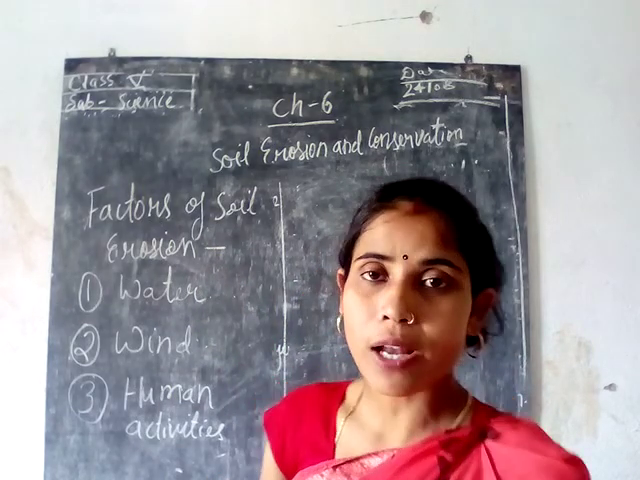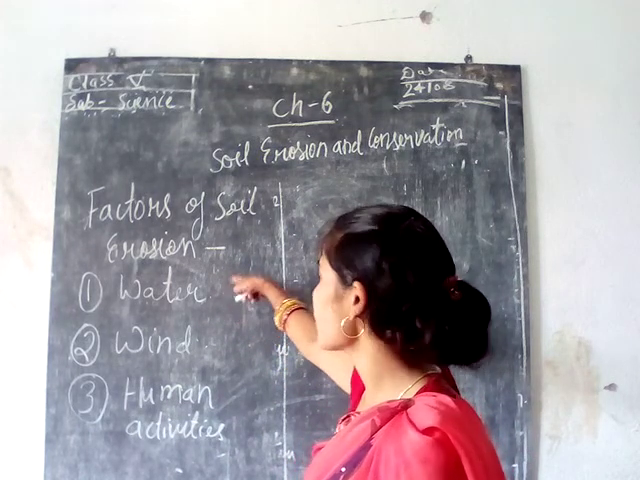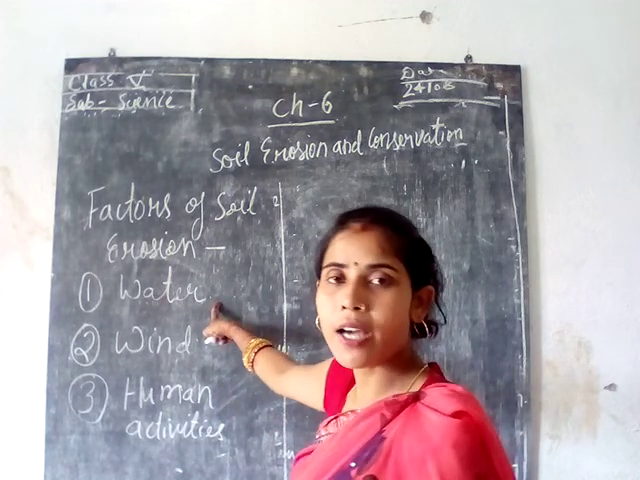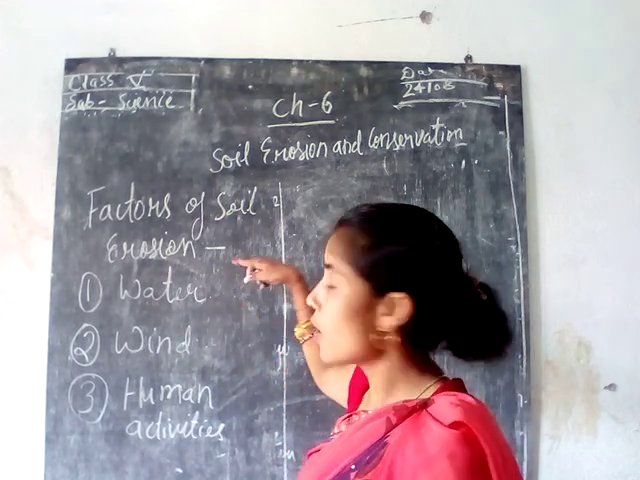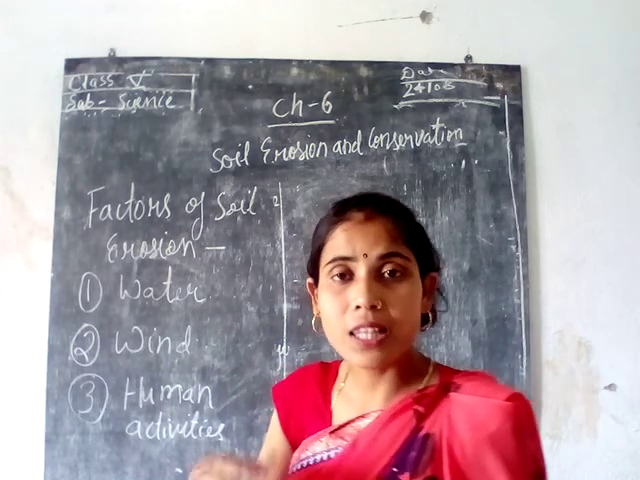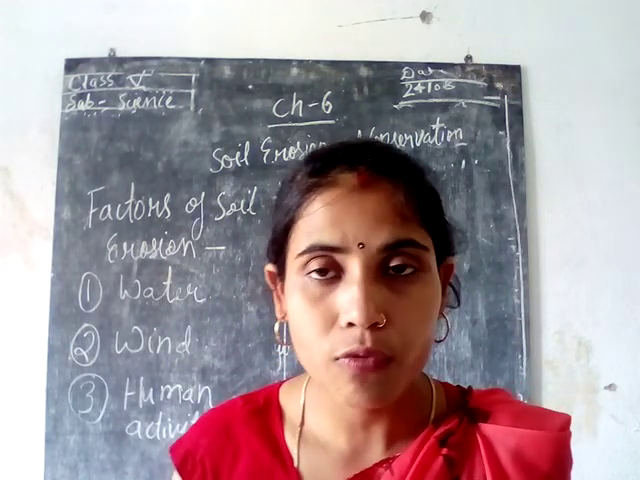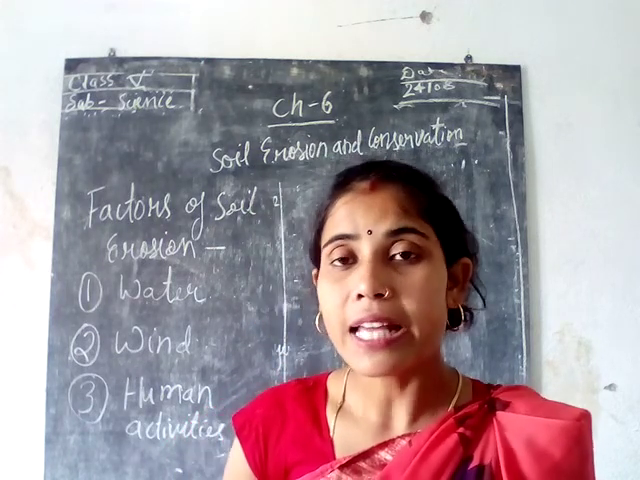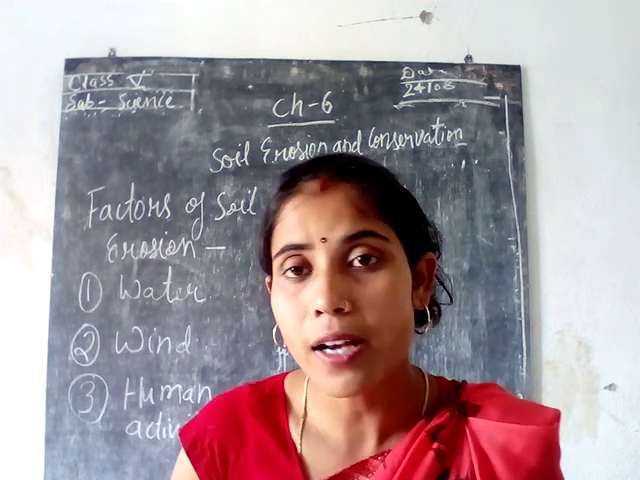So what are the factors of soil erosion? The factors which affect soil erosion are water, wind and human activities. How can we say that water causes soil erosion? When there is heavy rainfall, or a flood has come over a large area, in such conditions what will happen? The soil will be removed from an area.